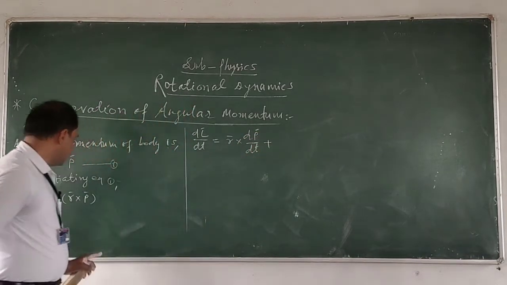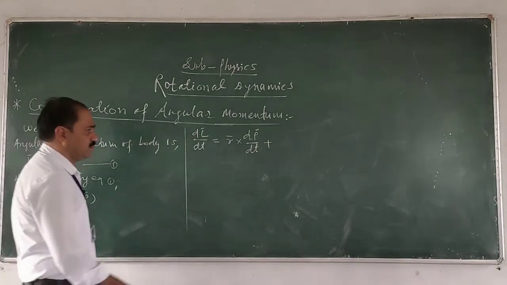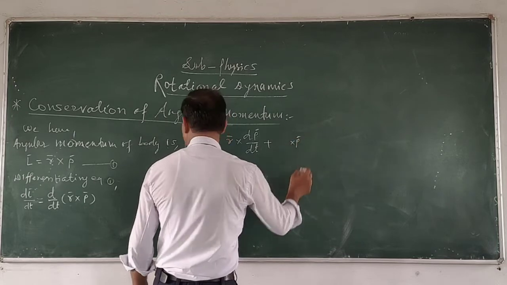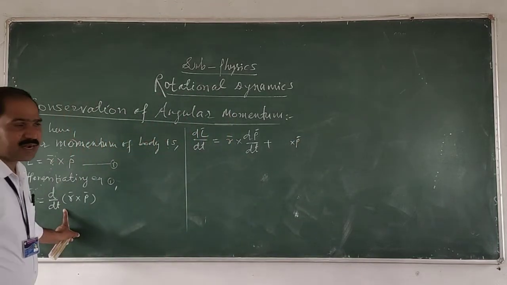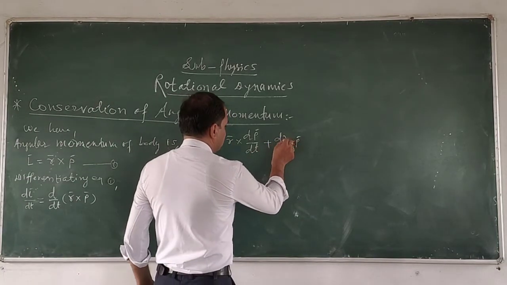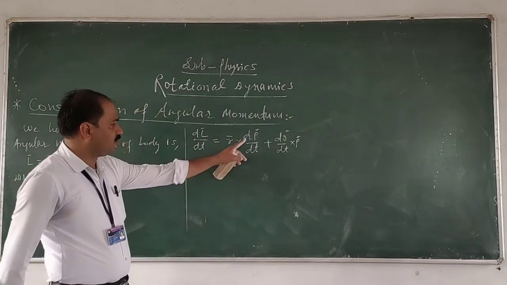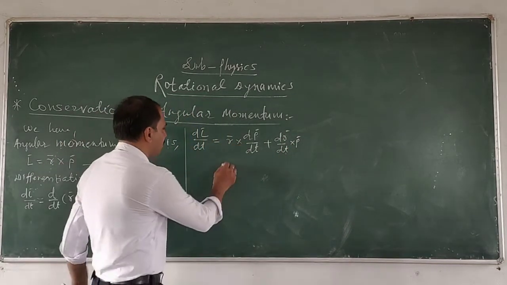plus now P constant, and the derivative dR upon dt. And what will be this dP upon dt?